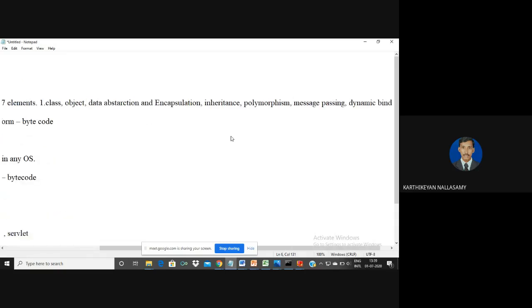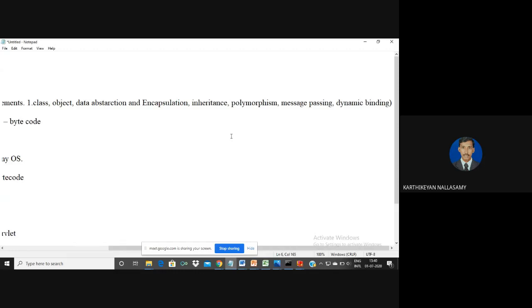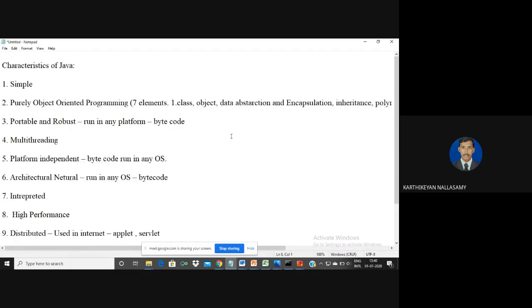Polymorphism is the ability to take more than one form. There are two types of polymorphism: compile time and runtime. Message passing means functions can communicate with each other by passing values, either through call by value or call by reference mechanism. The next one is dynamic binding, which is also called late binding. It is used to map the function which is currently going to execute, at the time of running the program.